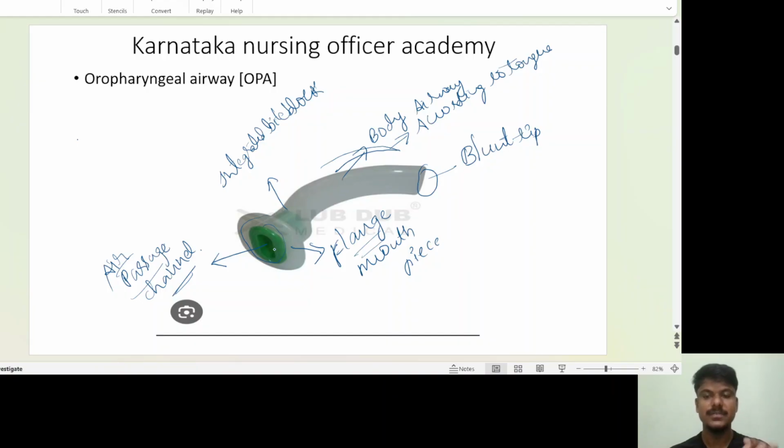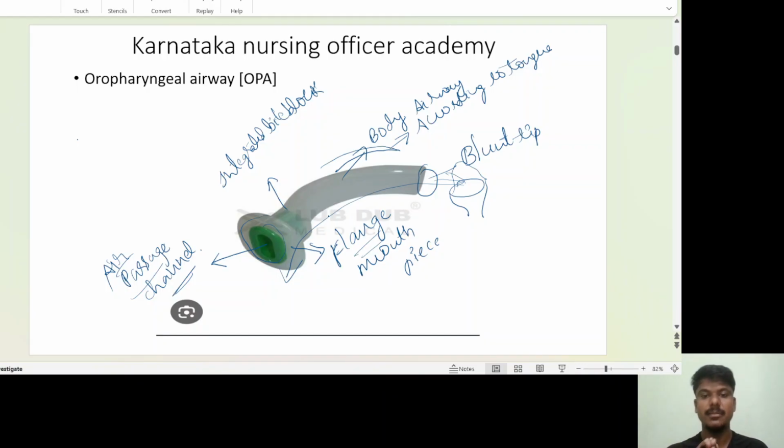From the atmosphere to your oropharynx, this is going to open at your glottis. If you see, this one is your glottis, so this is going to connect the glottis to the atmosphere. The main purpose of your oral airway is to open the airway.